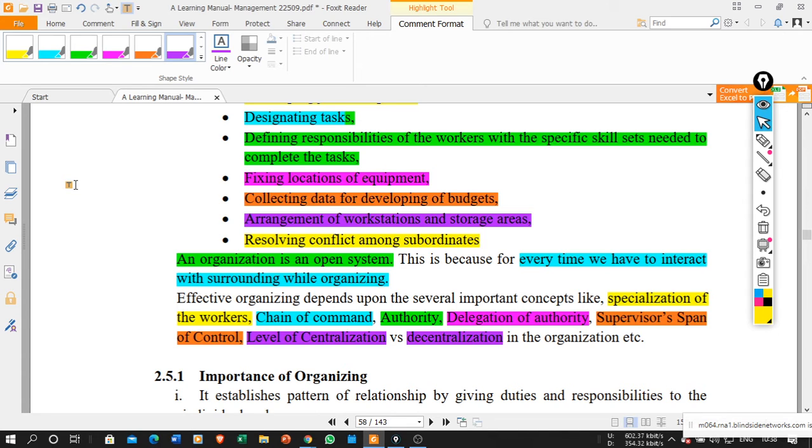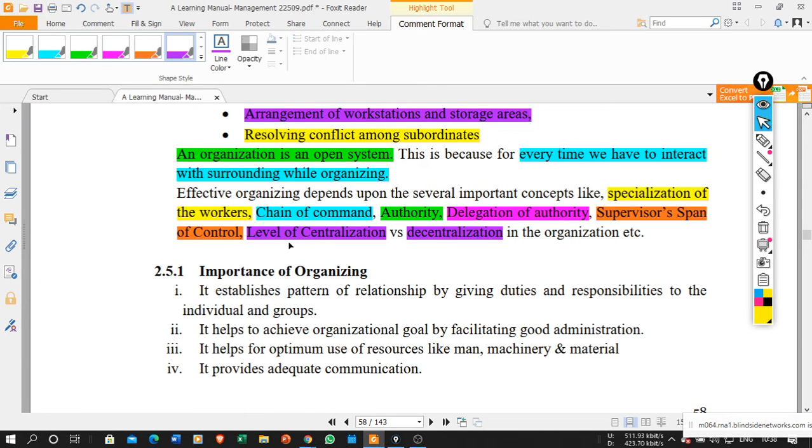Supervisor span of control. Okay, span of control means what? The extent to which, how many persons are in direct control of that supervisor, that represents the supervisor's span of control. Level of centralization and decentralization. Level of centralization means if all the powers are in the hands of a single person, then this is called a centralized organization. In a decentralized organization, the power is divided among a number of persons.